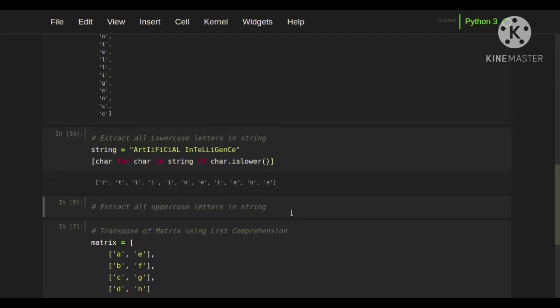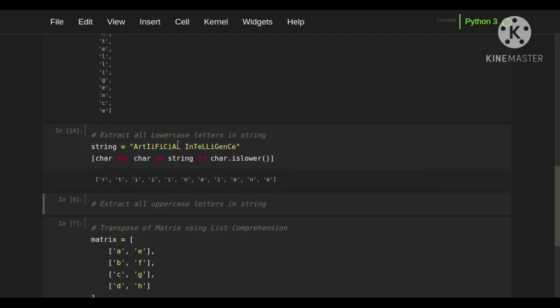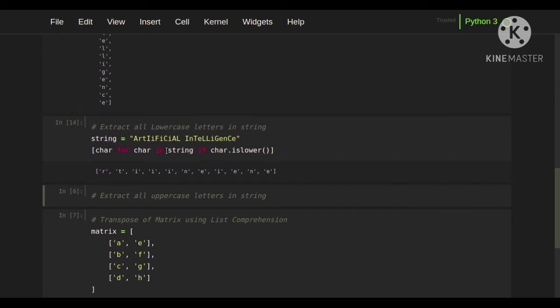So see here in this string we have R, T and I, this I and N and then E and then I and then E, N, E. These are the characters whose letters are in lower case.